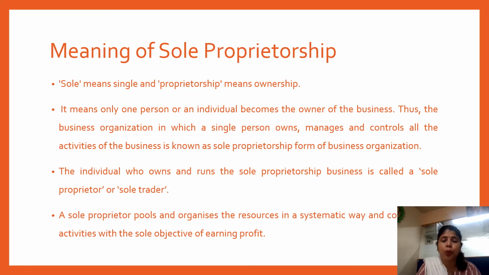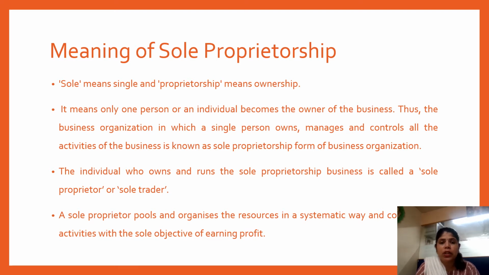A sole proprietor pools and organizes the resources in a systematic way and controls the activities with the objective of earning profit. We all know that the major focus for each and every activity in business is to earn profit. So when a particular business is being owned, controlled, managed and financed by a single individual, it is known as a sole proprietorship form of business.